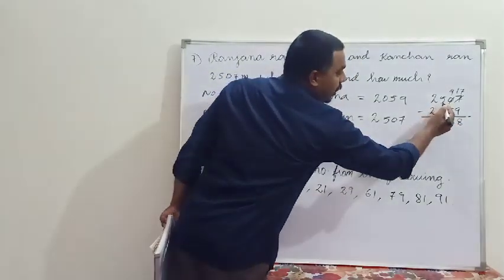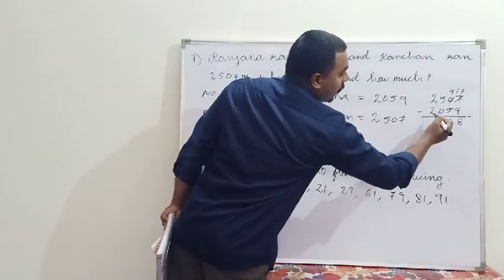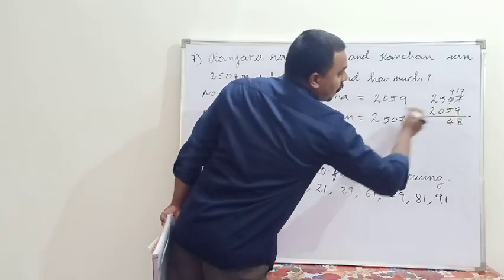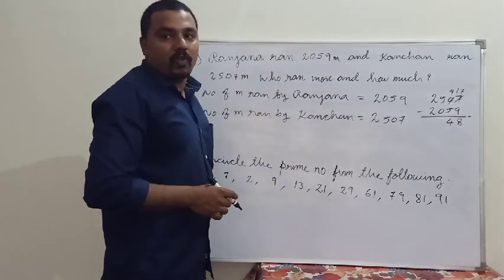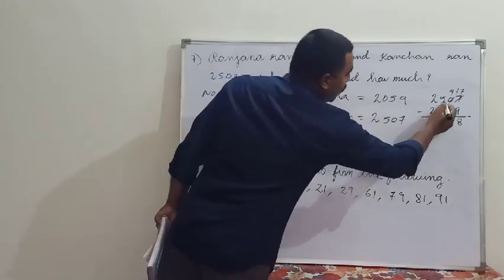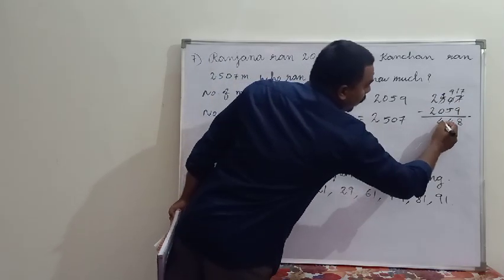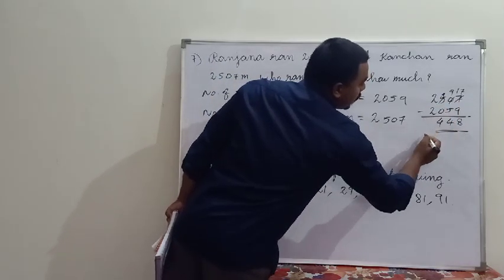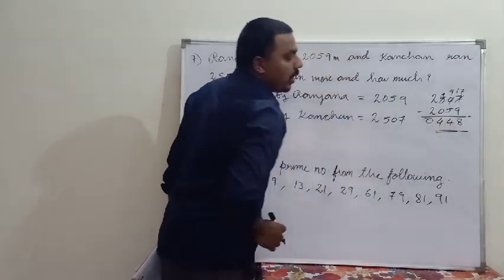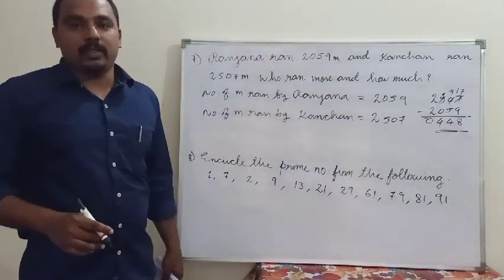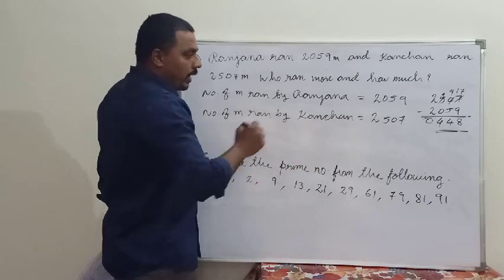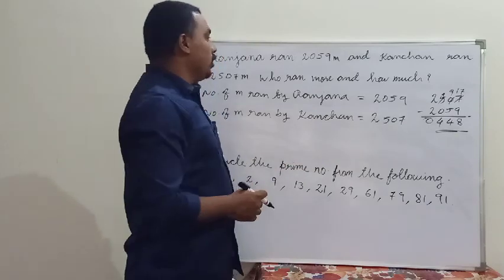And how much is remaining here? Only 4 is remaining. So what we have to do? 4. 2 minus 2 is equal to 0. So 448 meter.